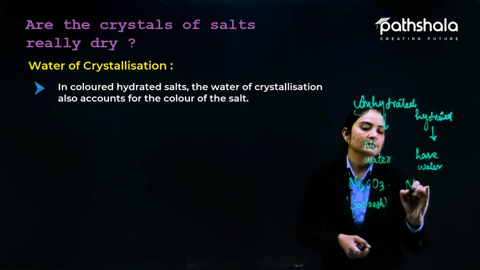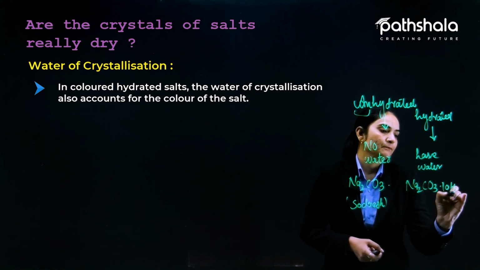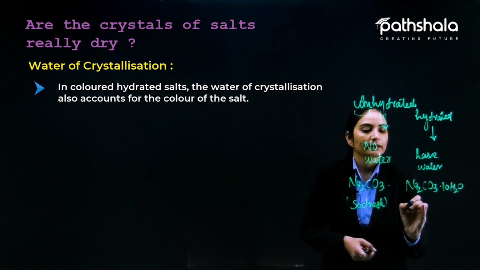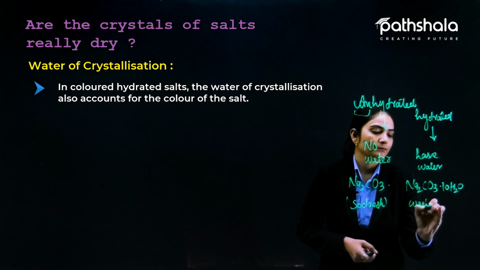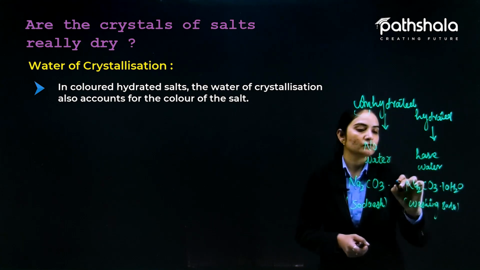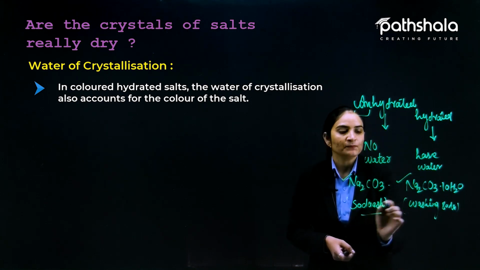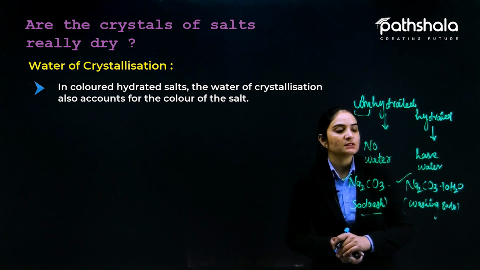But in the complete formula with decahydrate, it is called washing soda. So this is the difference: this is the hydrated salt of sodium carbonate, and this is the anhydrous. Anhydrous is soda ash only, and in hydrated form it is washing soda.